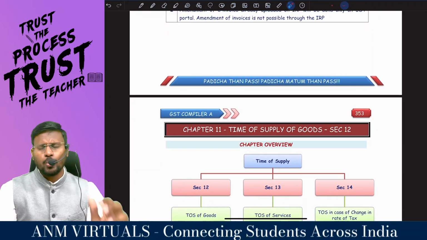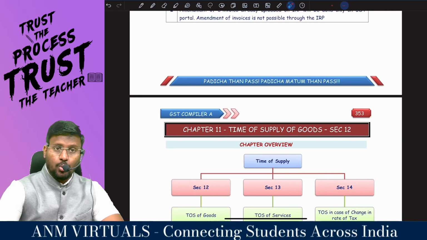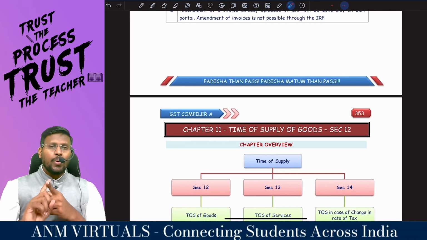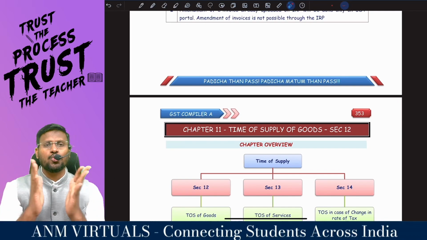Take a break of 15-20 minutes. Pause the video. Revise the first chapter. That is, if you are a supplier of goods, when you are supposed to raise the tax invoice. When you are a supplier of services, when you are supposed to raise the tax invoice.